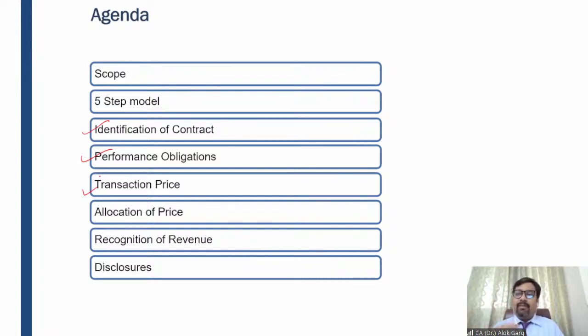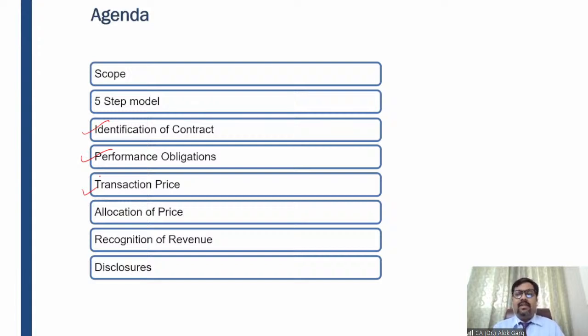But if it is a binary outcome, I mean to say, there is a 70% chance that I'll be able to receive 2 lakh rupees, but a 30% chance I'll not be able to receive. So there are only 2 outcomes: I'll receive, I'll not receive. In the binary kind of outcome, we need to apply the most likely approach. What are the best chances that I'll get or I'll not get? In this case, 70% is more than 50%, so it means more likely than not, I'll receive the money. So in this case, the entire 2 lakh has to be considered as a variable consideration.